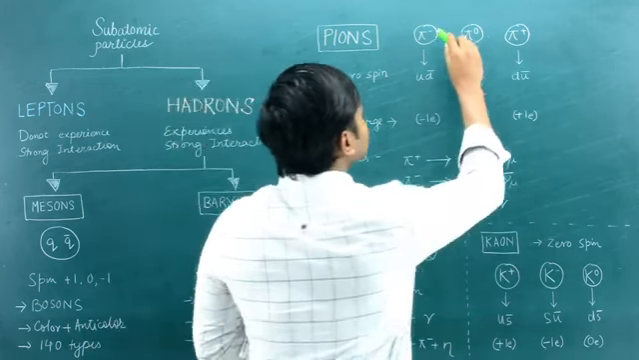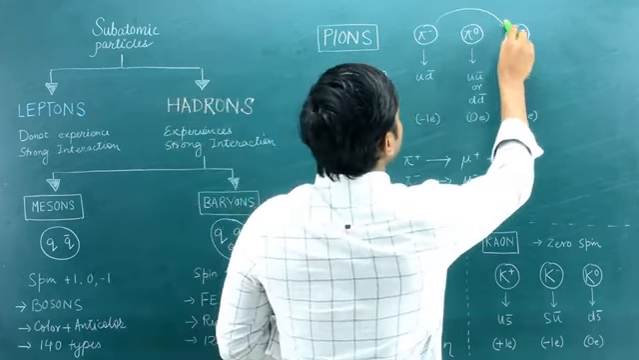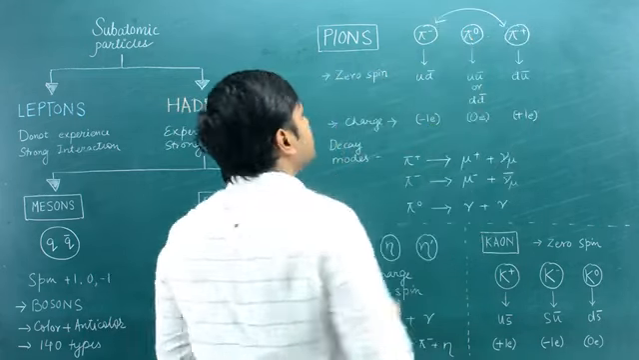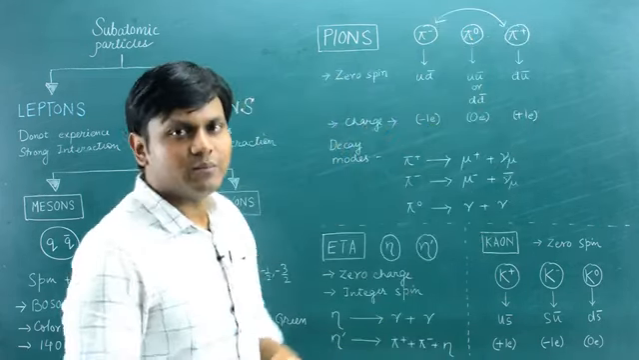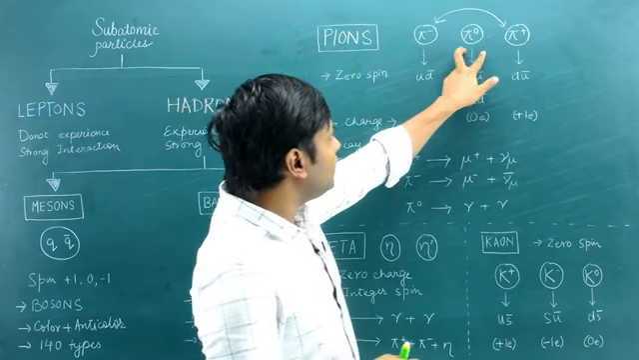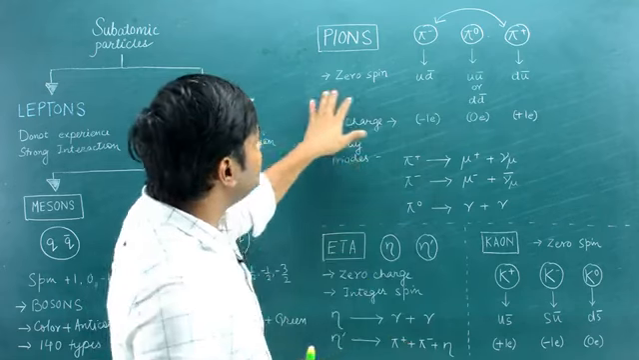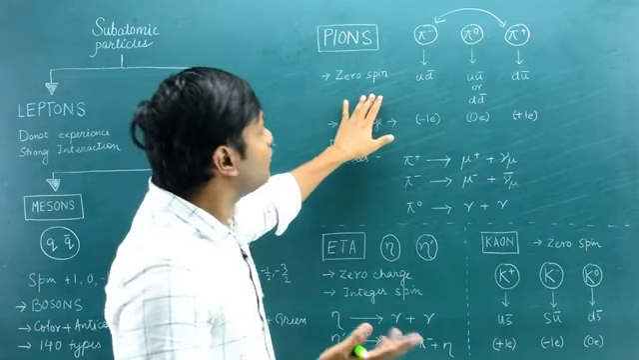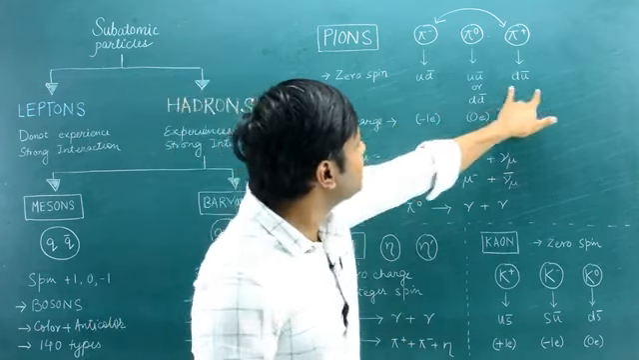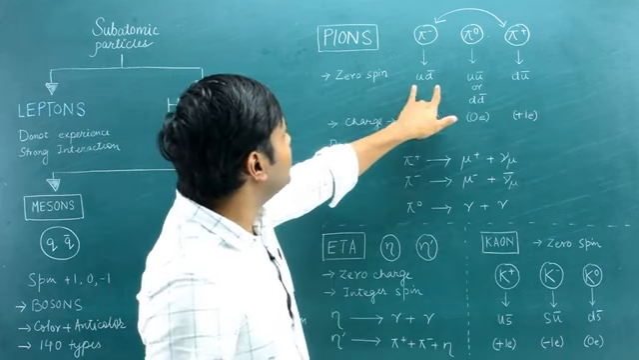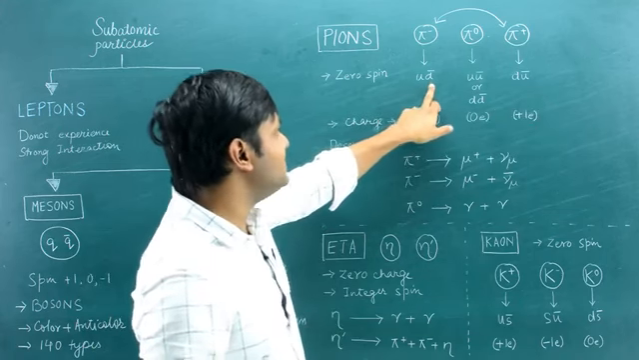The pi minus and the pi plus are essentially antiparticles of each other. So the antiparticle of pi minus is pi plus, all right, and pi naught is an antiparticle of itself. They have zero spin, so they are bosons, and the quark configurations are written here. The pi minus is made up of an up and an anti-down quark.